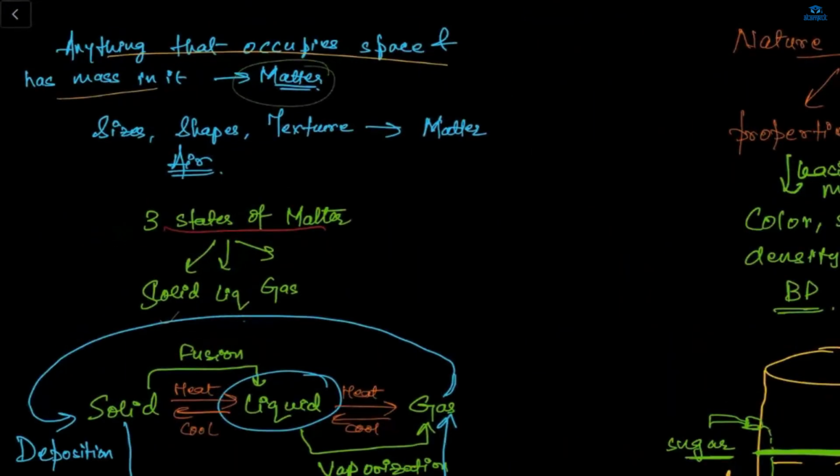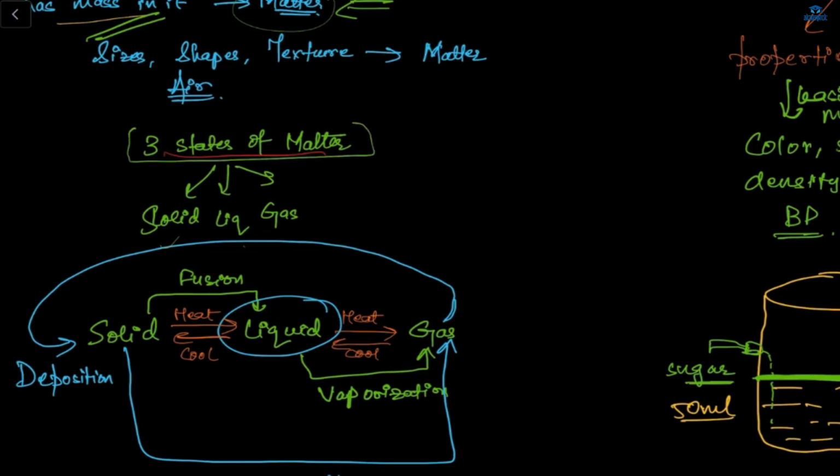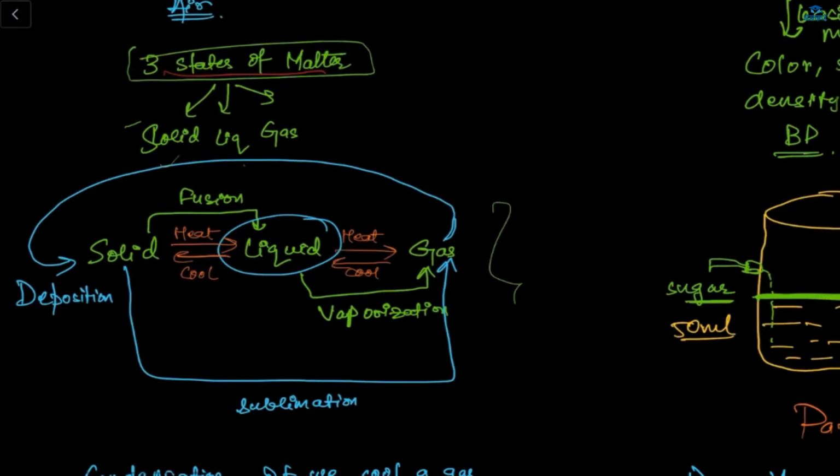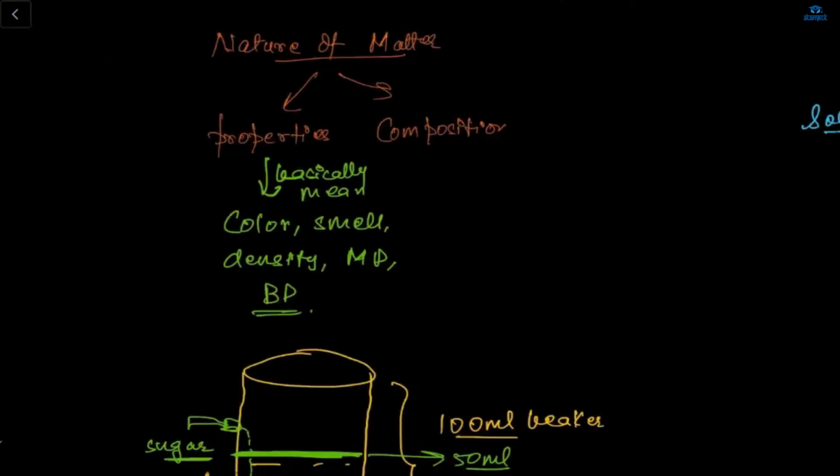What is matter? Anything that occupies a space and has mass in it is called matter. Yes, ma'am. And we have three states of matter: solid, liquid, and gas. This we will see in the next note. And condensation, solidification, we will all see this.